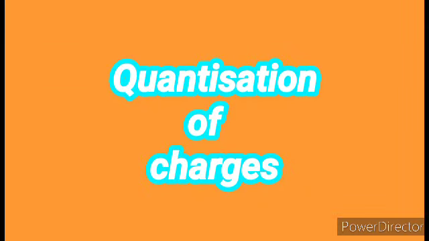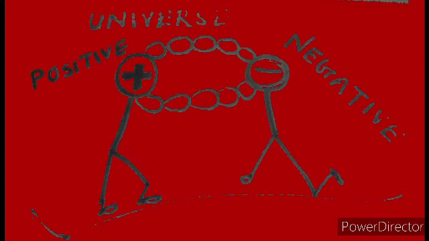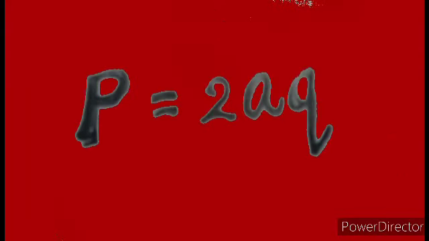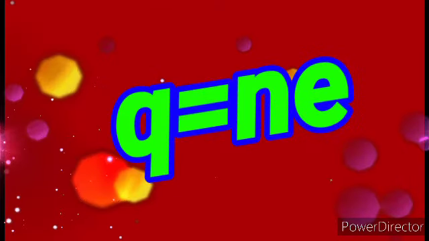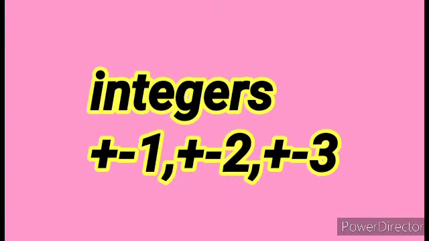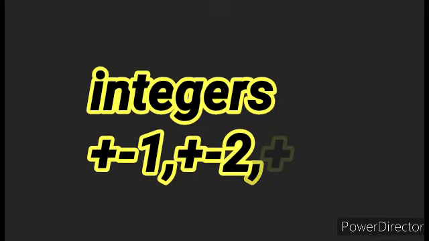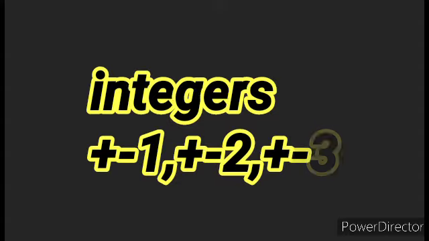Quantization of charges. Experiments show that the charge on an electron is minus e and the charge on the proton is plus e. e means the fundamental unit of charge. In the universe, the charge Q is equal to an integral multiple of e, Q equals n e. Here n is any integer: 0, plus or minus 1, plus or minus 2, plus or minus 3, plus or minus 4. This is called quantization of electric charge.